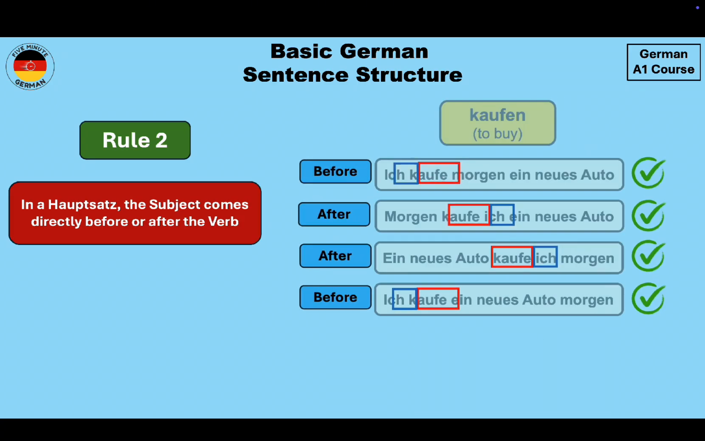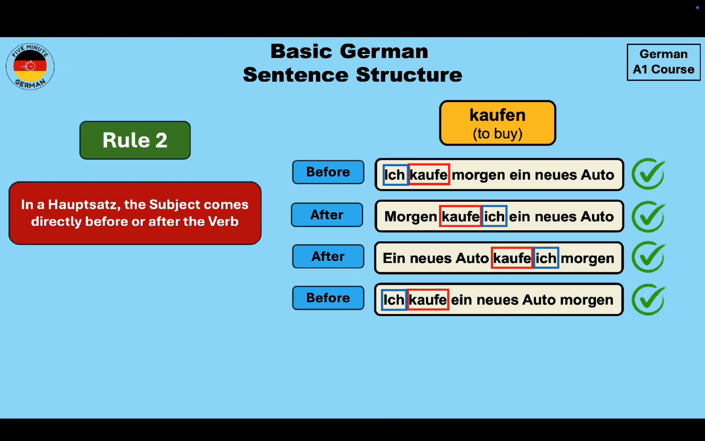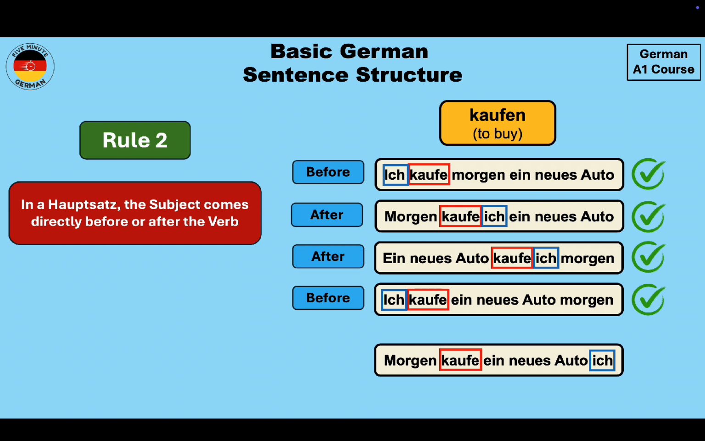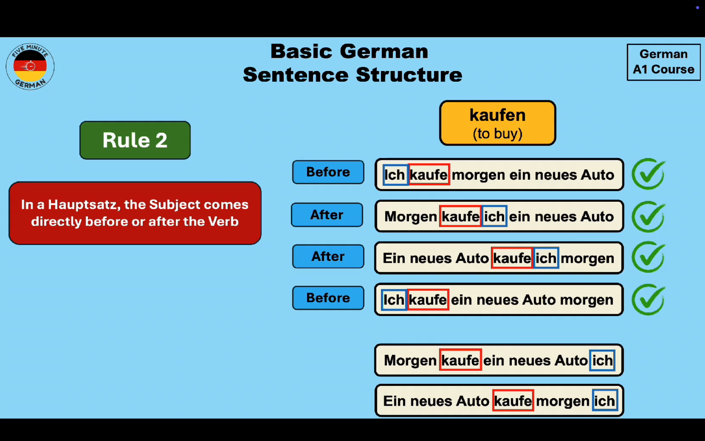In the second example that we saw before, the subject also comes directly before or after the verb. And if we rewrote the sentence as "Morgen kaufe ein neues Auto ich" or "ein neues Auto kaufe morgen ich", then in both of these sentences, again the subject does not come directly before or after the verb. Therefore, both of them are incorrect.